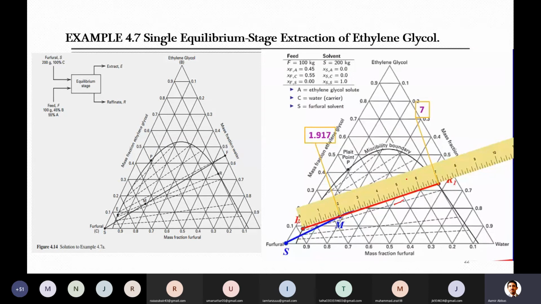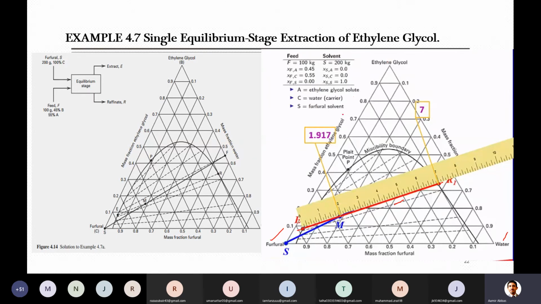One is shown, the other is just under this pillar. So you just intersect it on the other side with the binodal curve or this miscibility curve. So here this is the extract point because this is the solvent rich side, and the other is the feed rich side, that is the raffinate point. When you have located these points, it is easy to read the composition as we have already done.